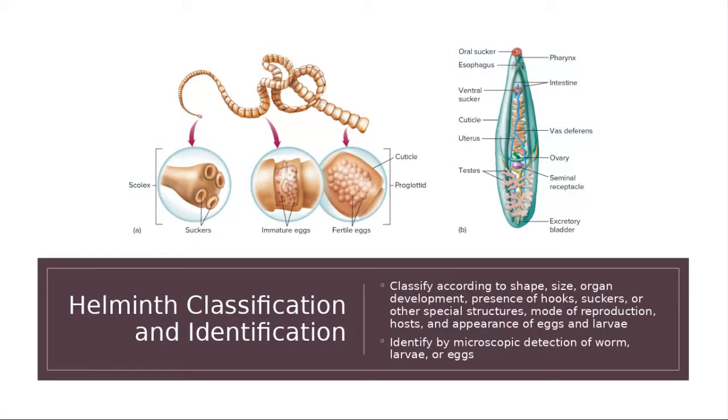Again, the classification is based on shape, size, organ development, maybe sexual organs, presence of hooks and suckers, mode of reproduction, and appearance of eggs and larvae. These are some structures or characteristics that are usually used for worm identification.